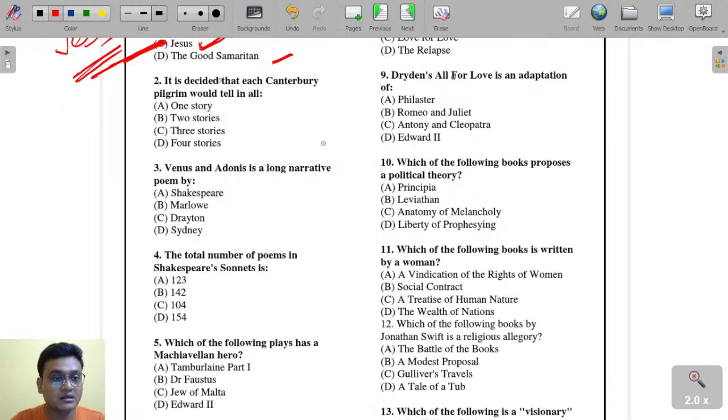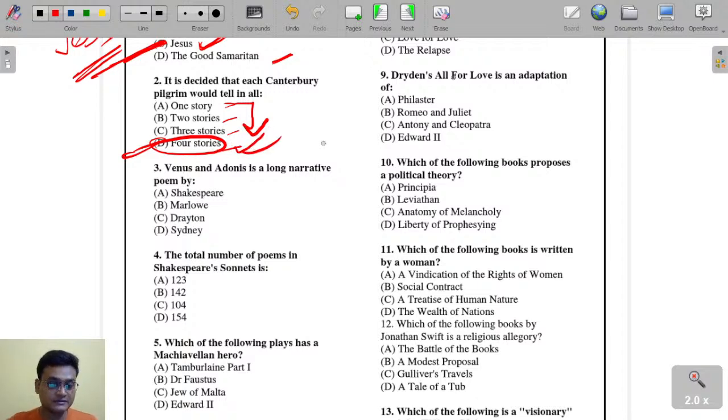It is decided that each Canterbury pilgrim would tell in all one story, two stories, three stories, or four stories. What would be the right answer here? They will tell a total of four stories. Four stories is the right answer.